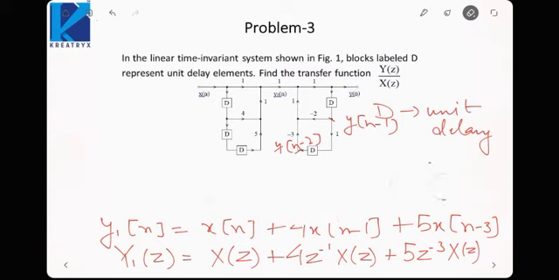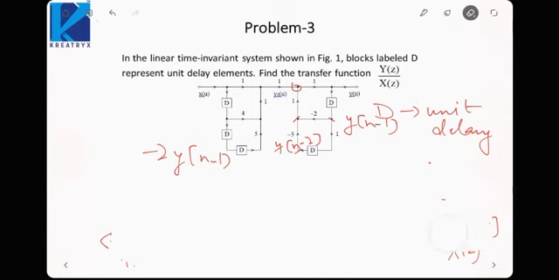Okay, so now if we take here, the signal would be minus 2 y[n-1]. So this is again a summing point. So we can directly write here: y1[n] is the incoming signal.